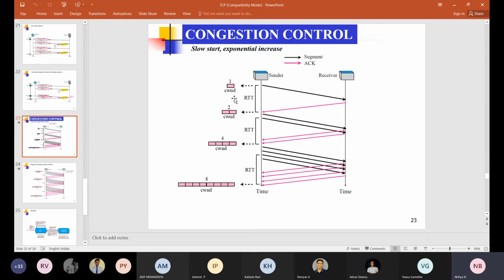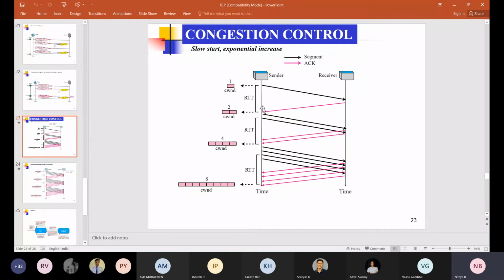At the initial time the congestion window size is one maximum segment size, that is 1 MSS, which means we can transmit only one segment. This segment is started here, it is received, and the acknowledgement is also received.